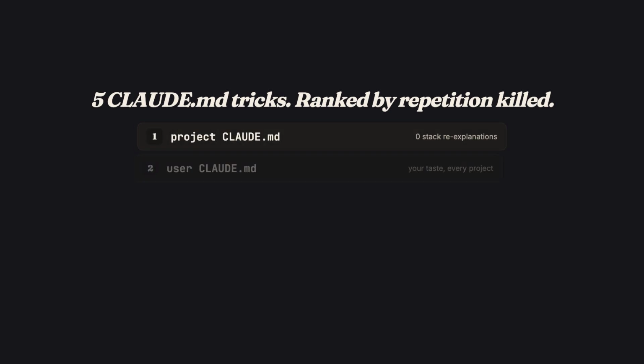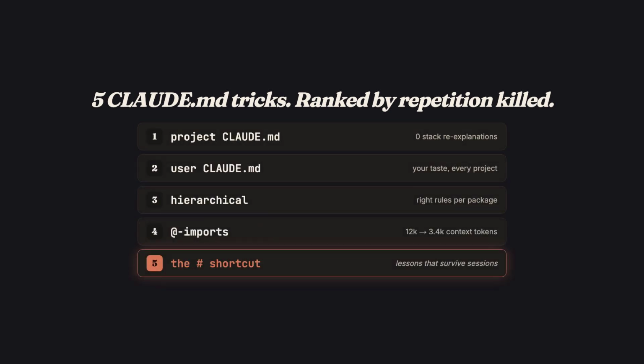5 CLAUDE.md tricks. 5 CLAUDE.md patterns I add to every project, ranked by how much repetition each one kills. The last one is the trick that finally makes those corrections stick.